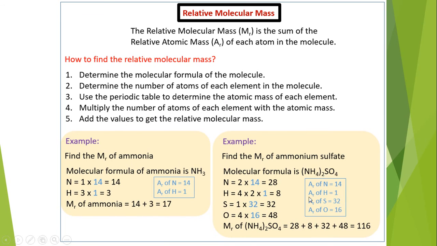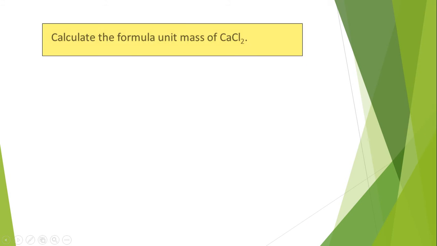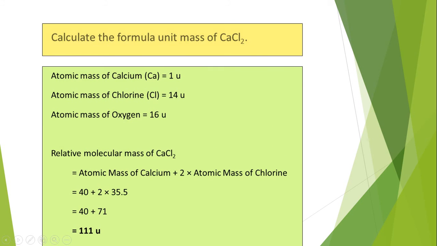Relative molecular mass is the sum of the atomic masses of each atom in the molecule. Formula unit mass is the same as the molecular mass and it is calculated in this way.